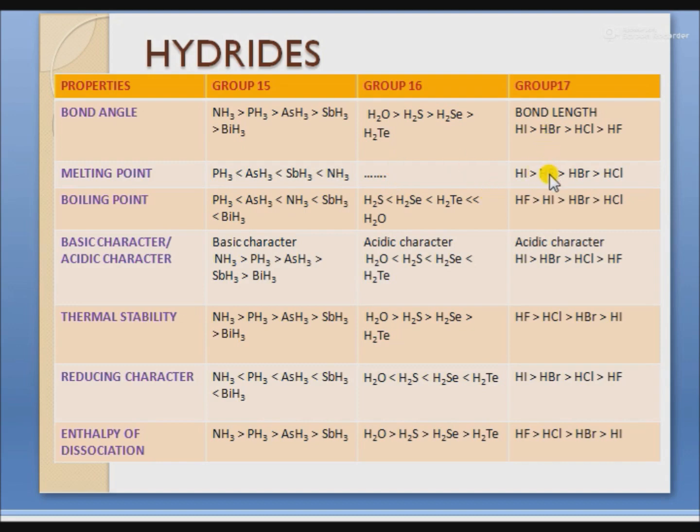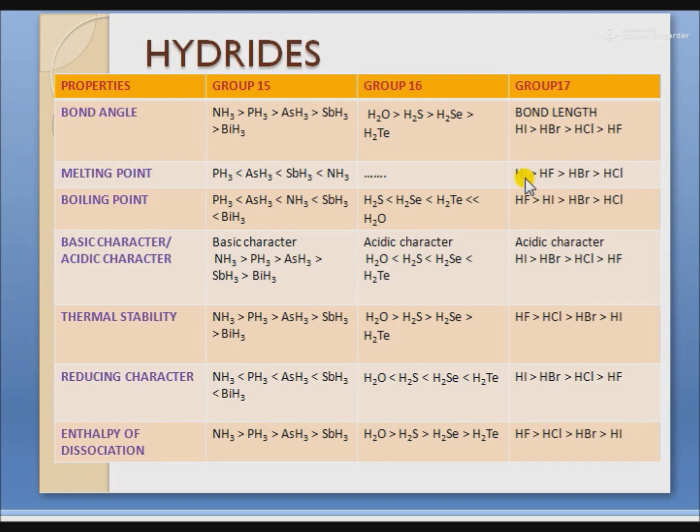Next is group 17. In group 17, HI, hydrogen iodide, has the highest melting point and HCl the least melting point. The high melting point of hydrogen iodide is due to the increased size of the halogen atom, that is iodine.